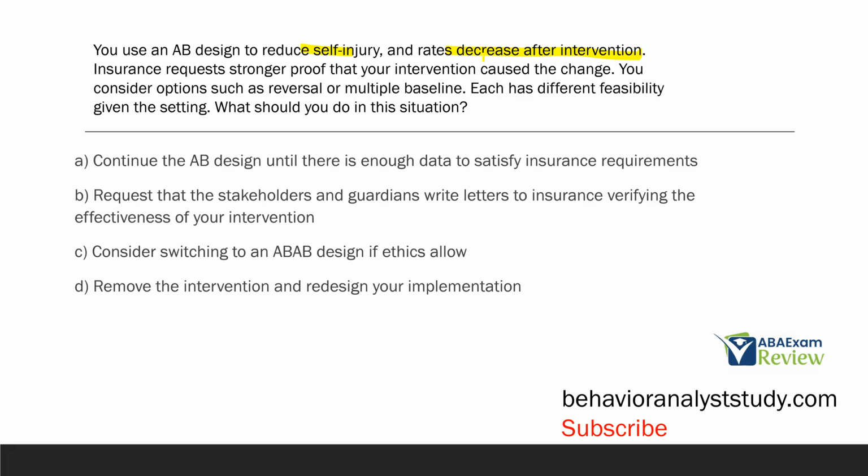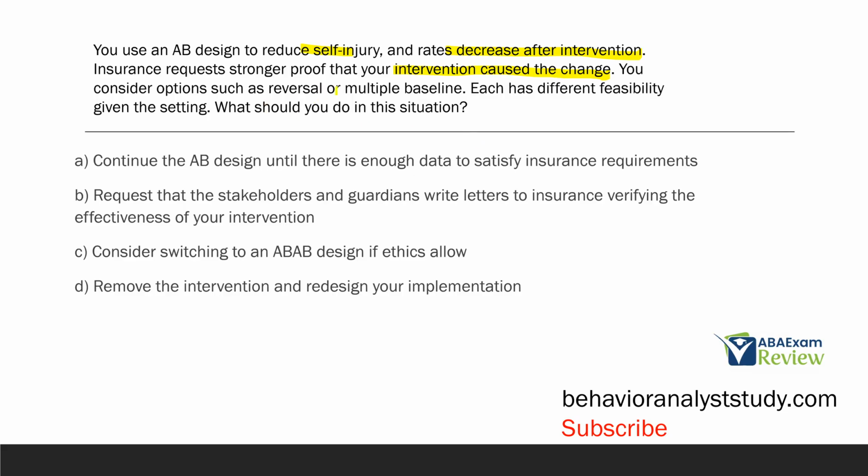So it seems good. However, insurance says they want proof that your intervention caused the change. And we have to always abide by insurance rules because they're the ones that are funding us. So regardless of how you feel about your intervention, if insurance requests something, we need to follow through with that because they're the ones who will approve the funding or not.